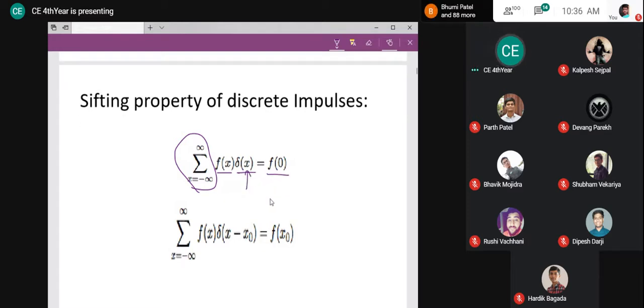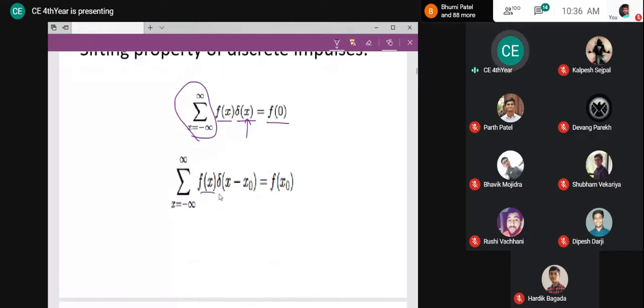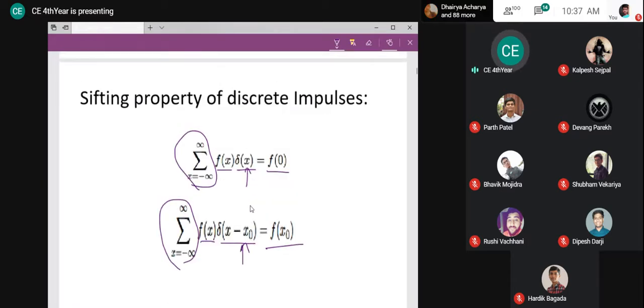The same thing: a function multiplied with the shifted impulse, integrated from minus infinite to plus infinite, results in the function where the impulse exists. So this is the shifting property. I guess no one should have doubt here. Any doubt? In case, I will be happy to solve.